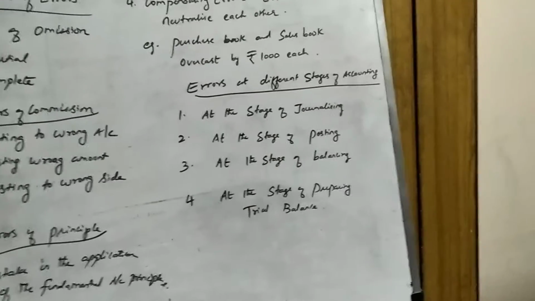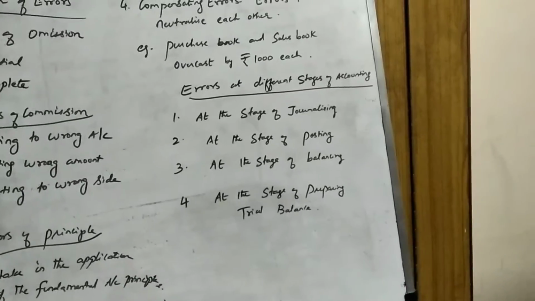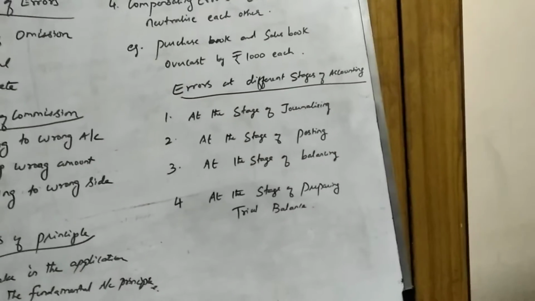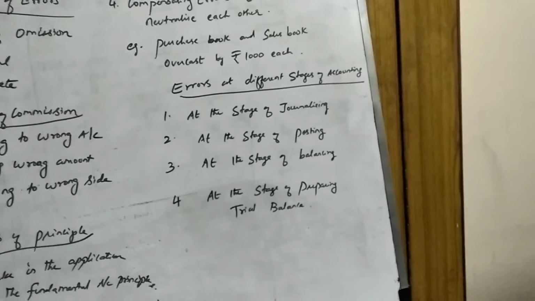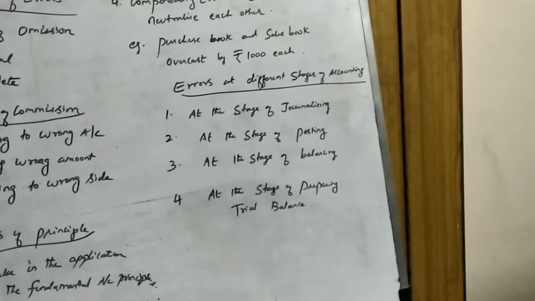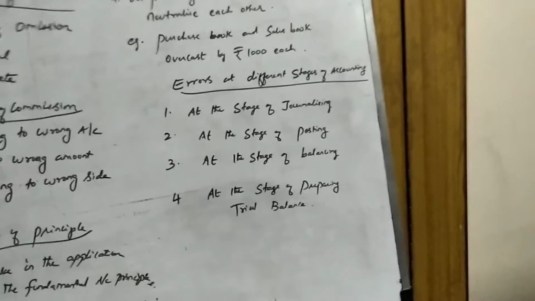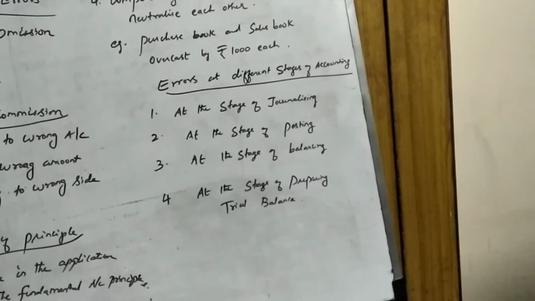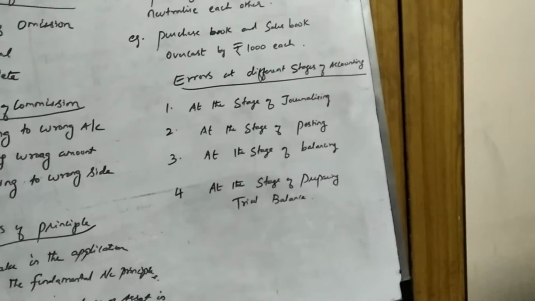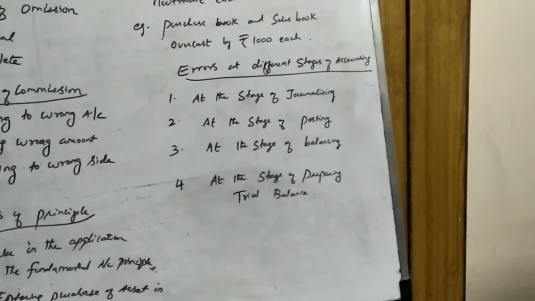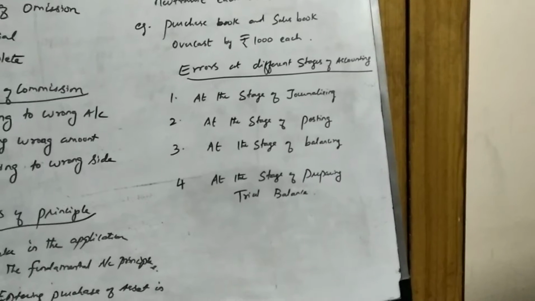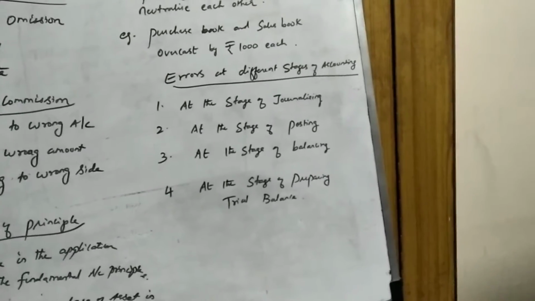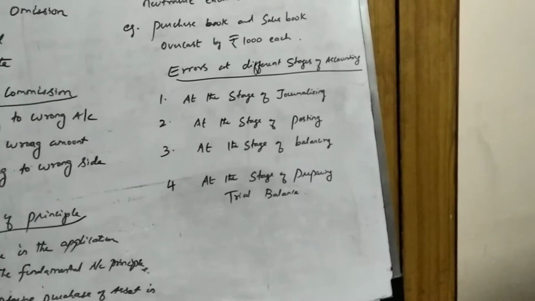It is an error actually, but we may not know that it is an error. Trial balance will definitely get tallied. We may assume that it is error free, but actually it is a compensating error.